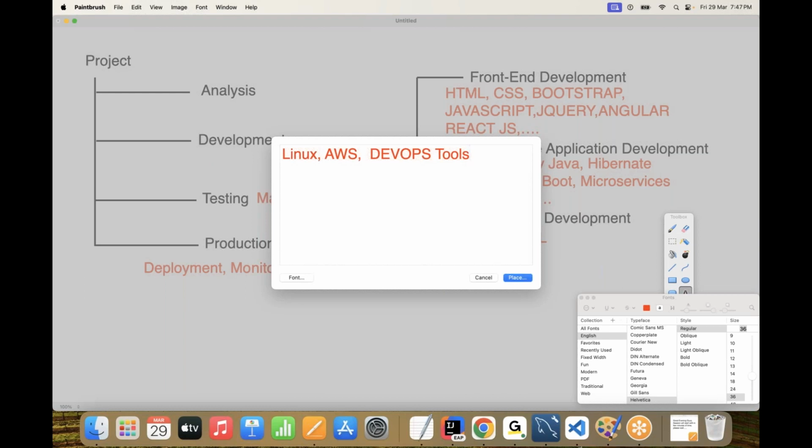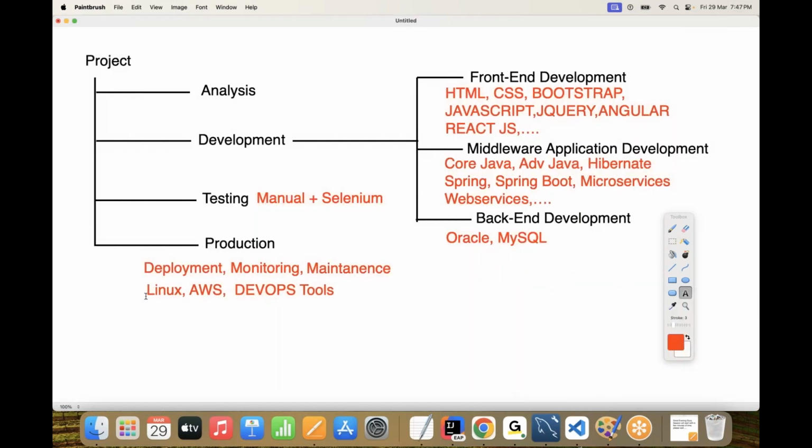Now, when the project is in deployment, that means production, what things are required here? Linux operating system, AWS, DevOps, and so on. All these things are going to be required. Fine. This is the end to end, top to bottom of the project life cycle. At each and every phase of the project life cycle, what we require is listed clearly.